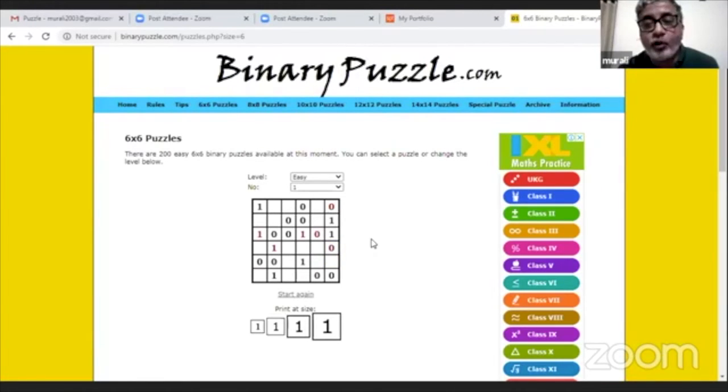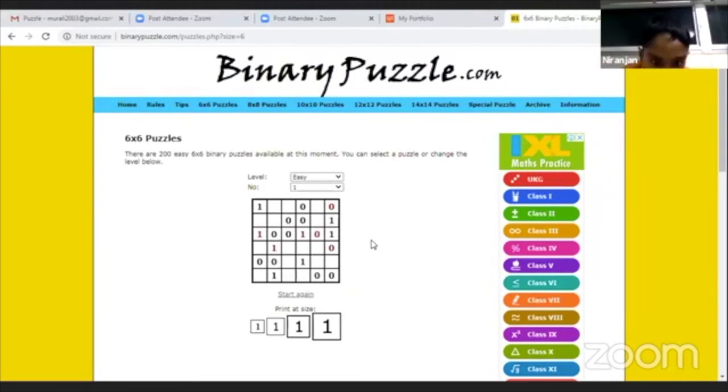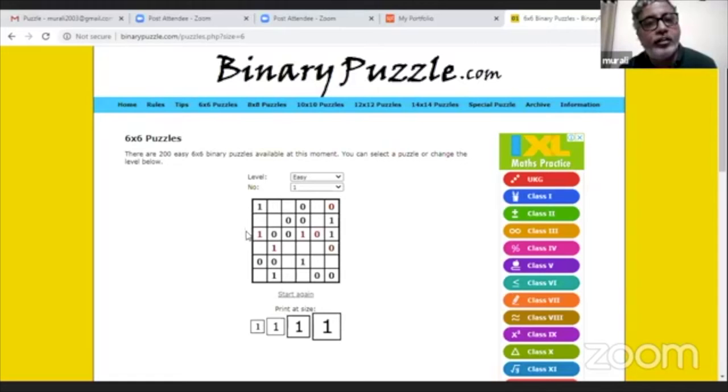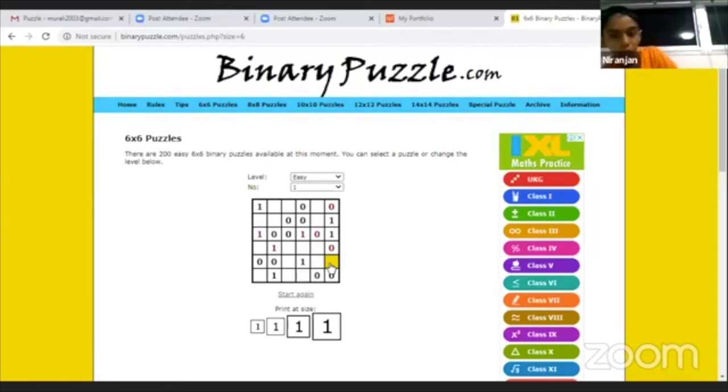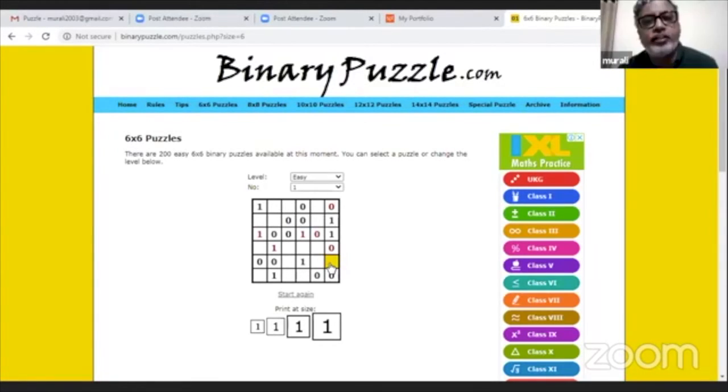Tell me the exact row number and cell number and the column number. 5th row and the 6th column. Fifth row: 1, 2, 3, 4, 5. And sixth column. Okay. What is it? 0. 0, no. 1. Yeah, it has to be 1, right? Okay, one more. This time it has to be correct.